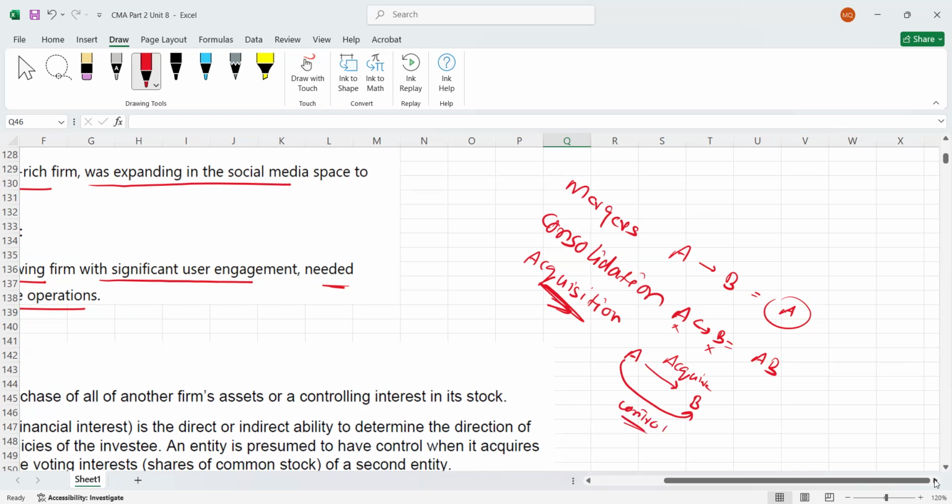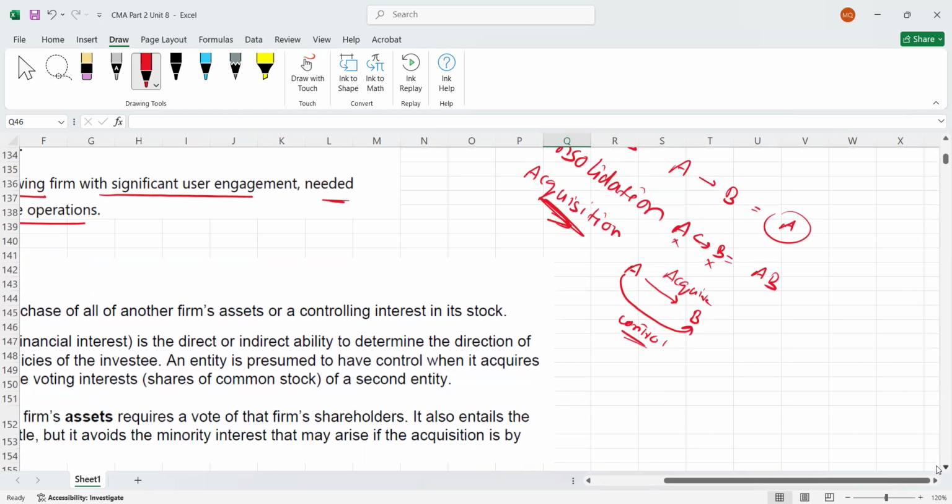And maybe if you have studied accounting ever, when company A acquires another firm, generally there are two types of acquisition. Sometimes we can buy all assets of company B, like A will acquire all assets of company B. So this is called acquisition through the assets. And this is a little bit more critical, because if company A acquires B through the acquisition of assets, company B has a lot of assets, right?